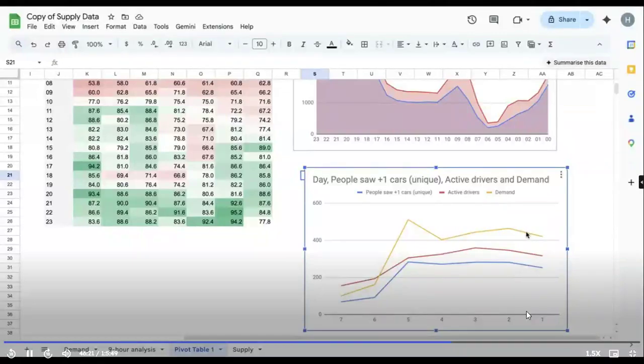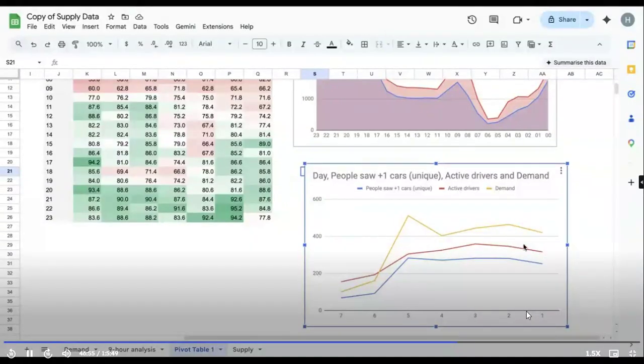You have the demand over here, the supply over here, and the active drivers in between. Come on, think about it. What could be the case? No extra incentive. Okay, that will come later. But there are two things you can get from this. On Saturday and Sunday, suddenly the yellow line comes below and the red line is above. But from Monday to Friday, you see the opposite. What exactly is it telling me? And the supply remains below only.